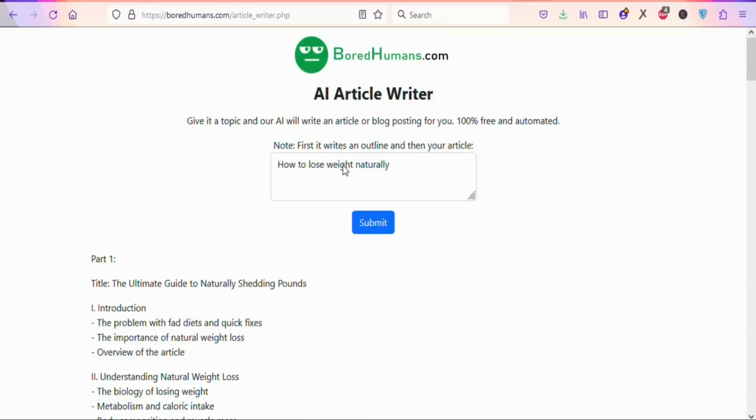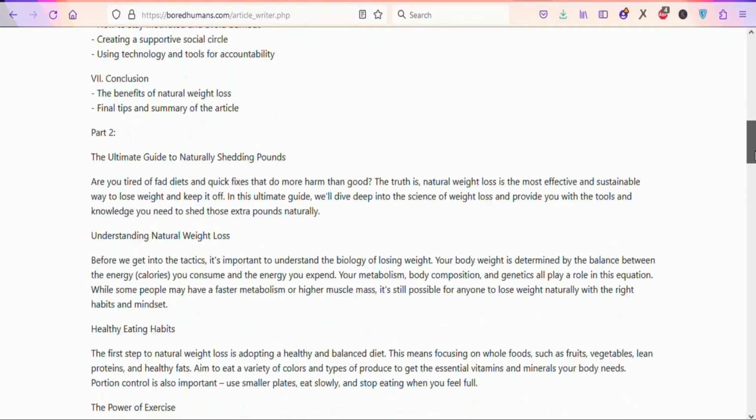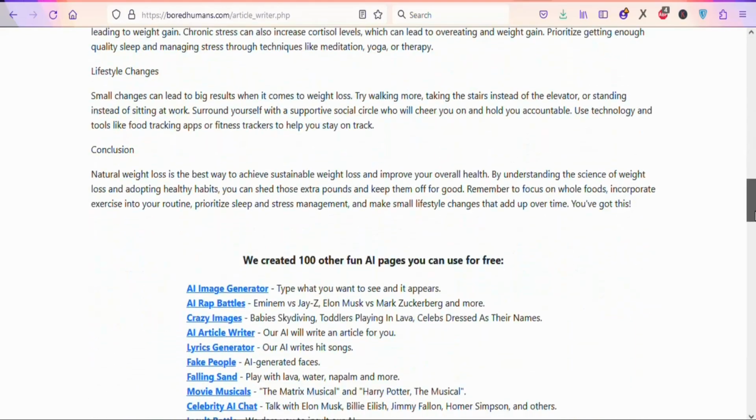So this is our title. You can see it has given us a title. So if you don't want to use this one, you can use the AI generated title. This is the outline of the article. You can see the body of the article right here.